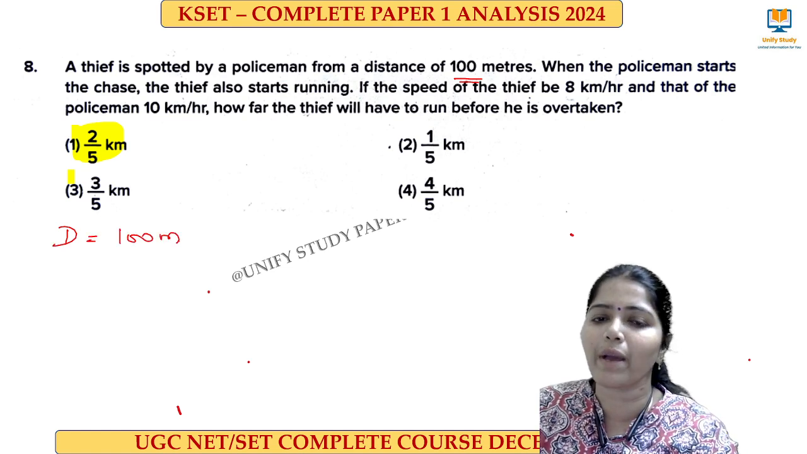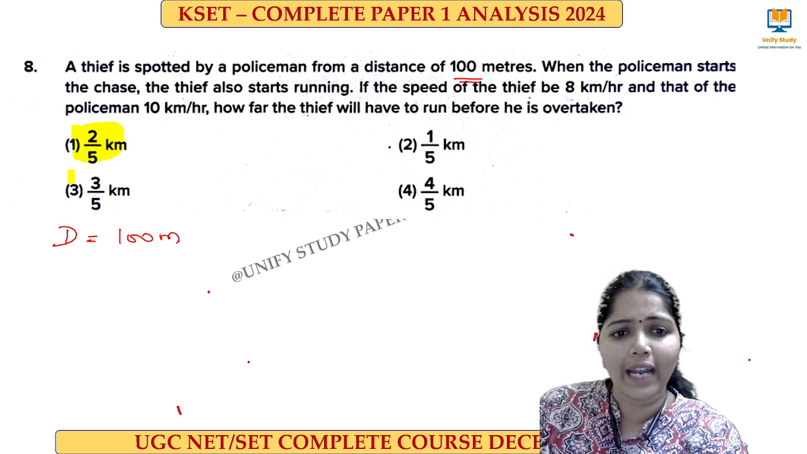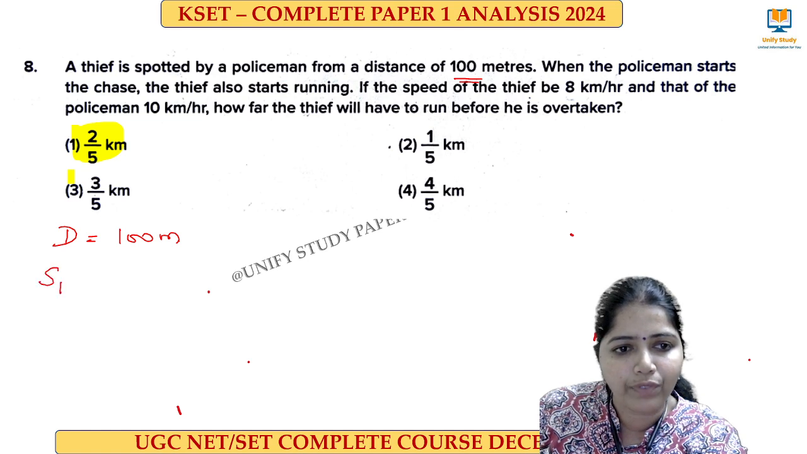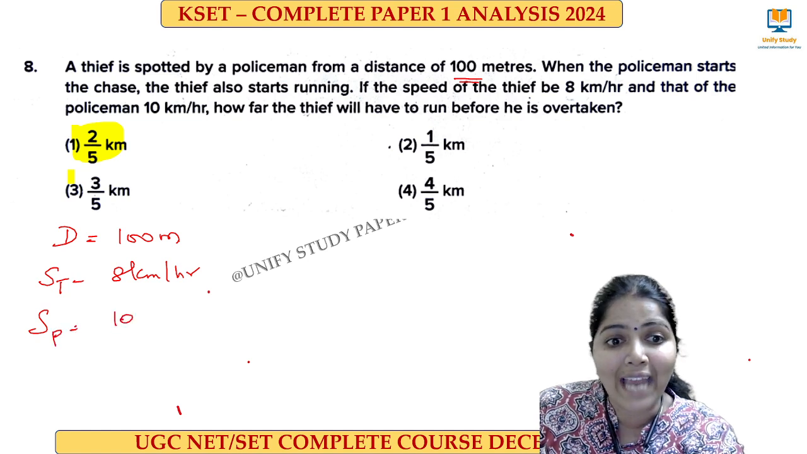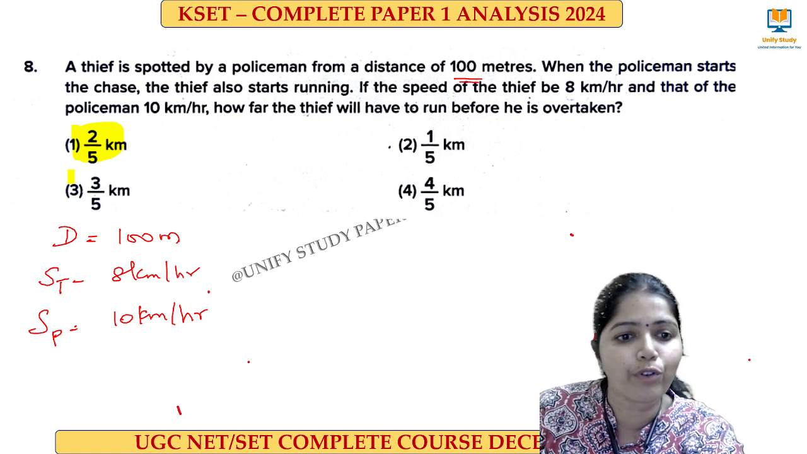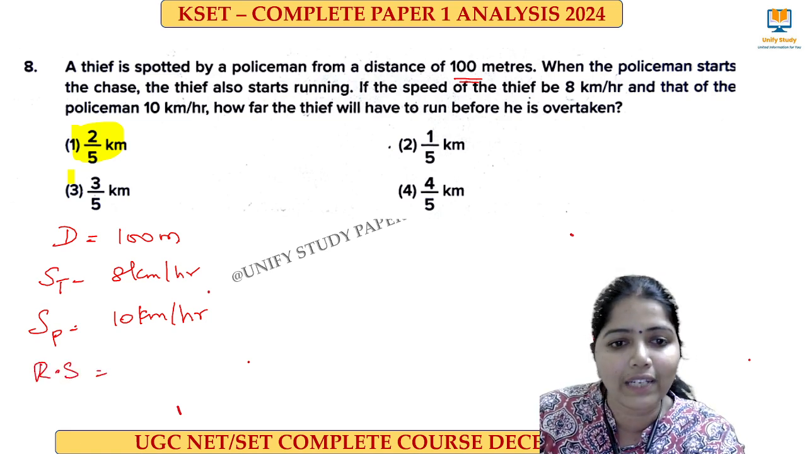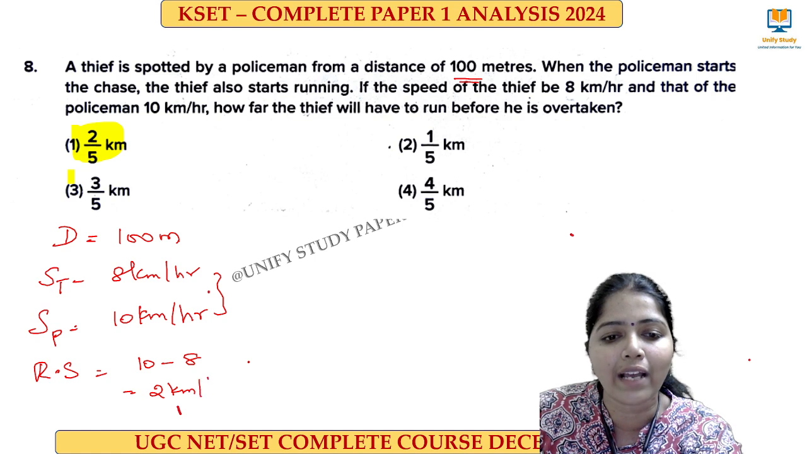The thief is spotted by a policeman from a distance of 100 meters. Next, the speed of the thief is 8 km per hour and the speed of the policeman is 10 km per hour. Now we have to find the relative speed between the thief and the police. The relative speed is nothing but 10 minus 8 km per hour, which is equal to 2 km per hour.